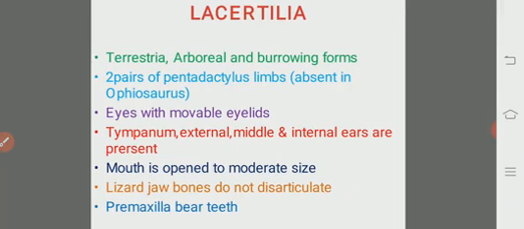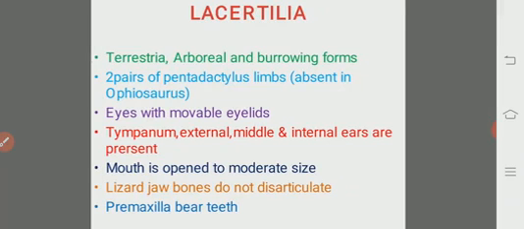If you see the characteristic features of the Lacertilia, lacertilians are terrestrial and some of them are arboreal, and some of them lead a fossorial mode of life, that is they live in burrows. Usually two pairs of pentadactylous limbs are present except in Ophiosaurus, that is the limbless lizard.